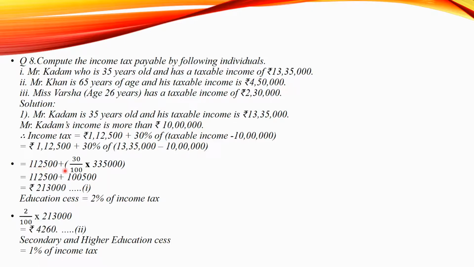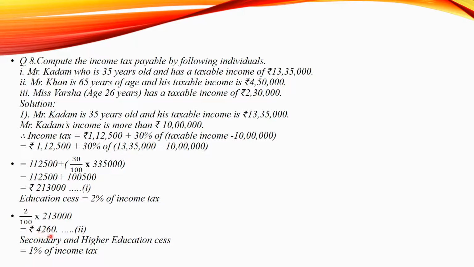So therefore we get the income tax as 1,12,500 plus 1,05,000 which is equal to 2,13,000. Now to calculate education cess, it is 2% of the income tax. That is 2% of this amount 2,13,000.